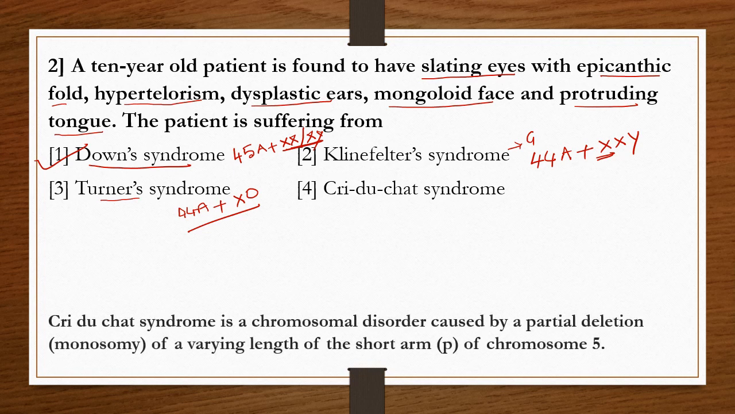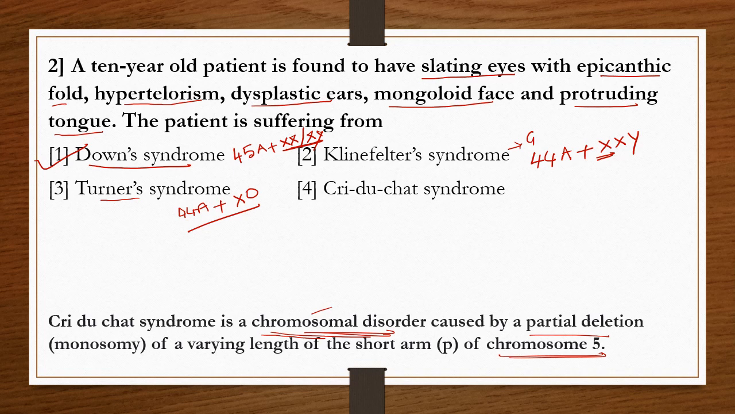Let's see that. Cri-du-chat syndrome is a chromosomal disorder like Down and Klinefelter, and all these four are examples of chromosomal disorders. This Cri-du-chat syndrome is caused by the partial deletion of varying length of the short arm of chromosome 5. So it is an example of monosomy, an autosomal monosomy.